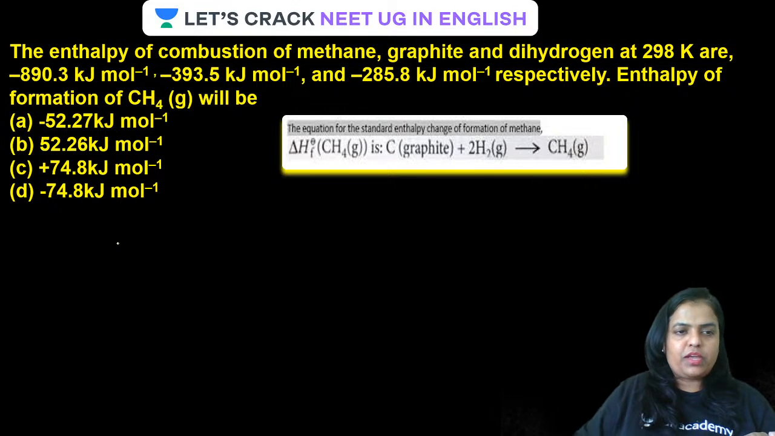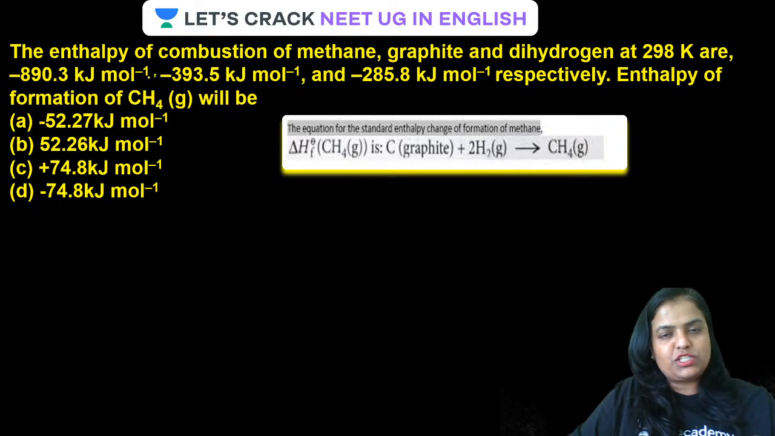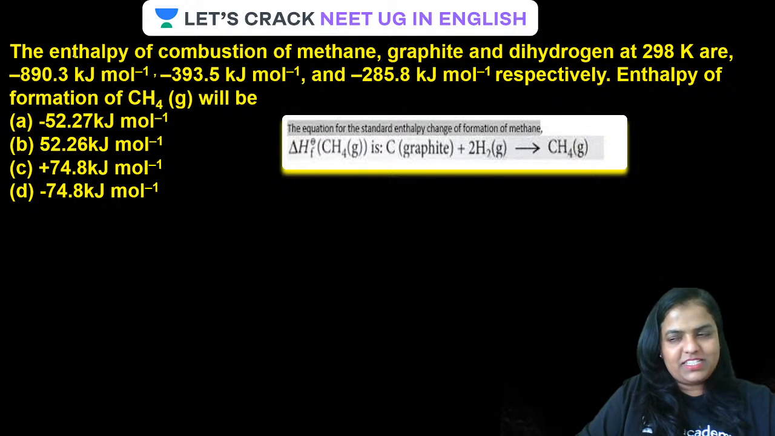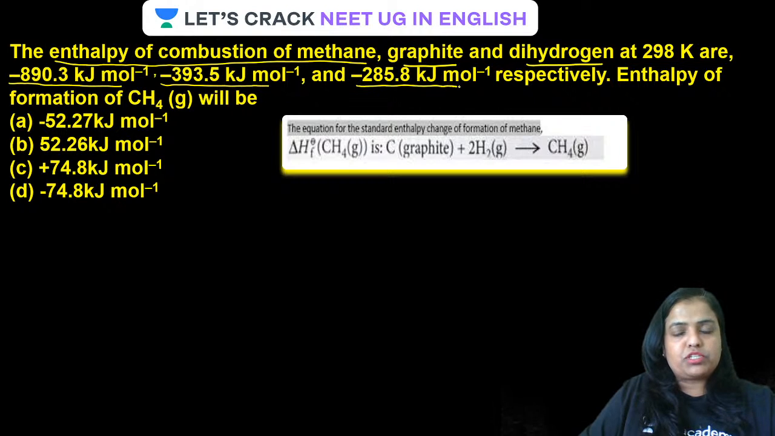Now let us have a look at the next question. If you really want to get the most out of it, solve the question and reply in the chat box. The question is there in front of you with the options. Tell me the correct option, but solve it first. The question is: the enthalpy of combustion of methane, graphite and dihydrogen at 298 Kelvin. This is the enthalpy of combustion of methane, this is of graphite, and this is of dihydrogen.